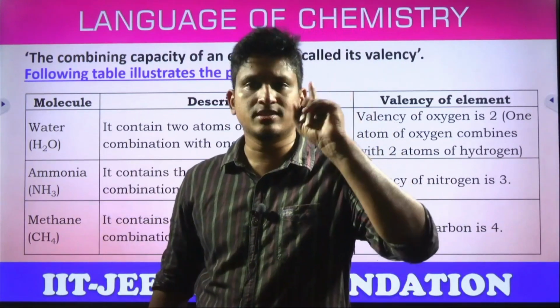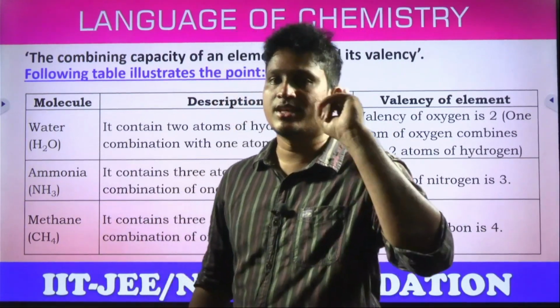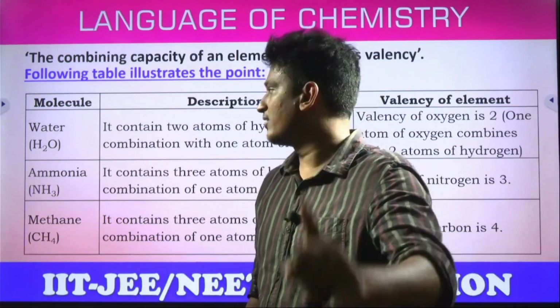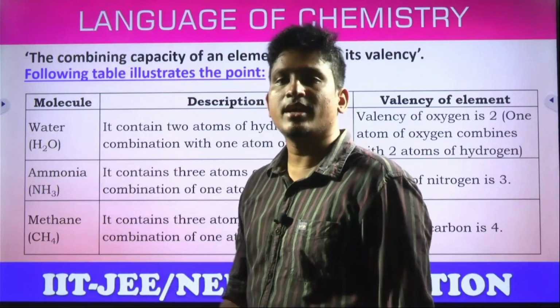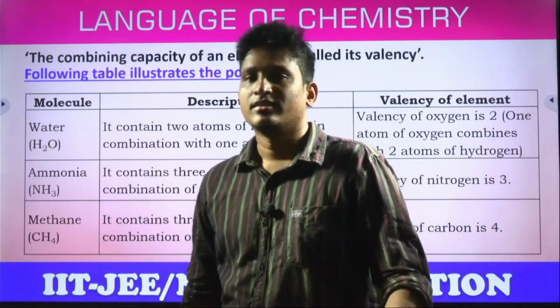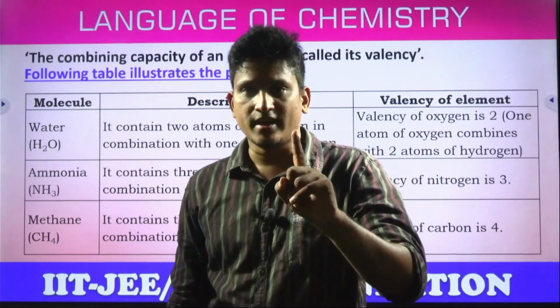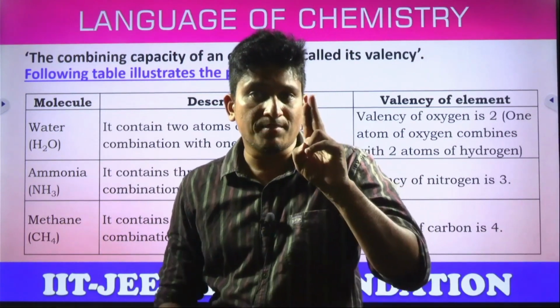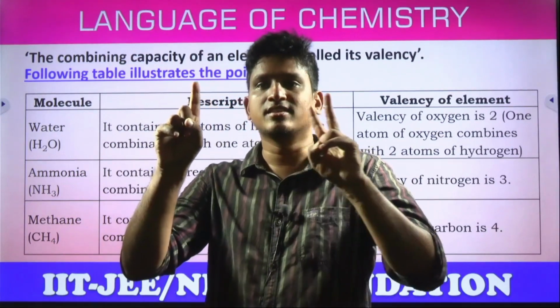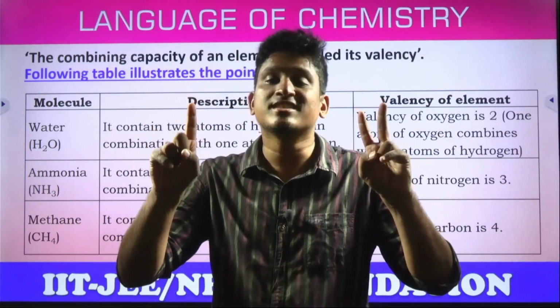For example, look here. In general, hydrogen is the first element, students, so its valency is taken as 1. It has only 1 electron, and chemical reactions take place only by electrons. Here 2 hydrogens are combined with oxygen in water. So what is the valency of oxygen? Hydrogen valency is 1, right? 2 hydrogens combining with 1 oxygen. Now what is the valency of this oxygen? Students, answer: the valency of this oxygen is obviously 2.